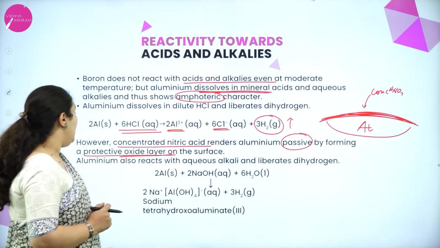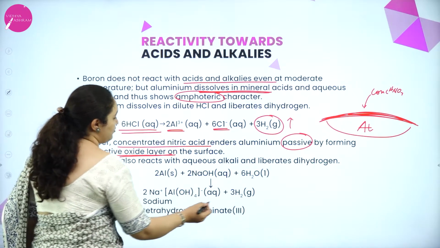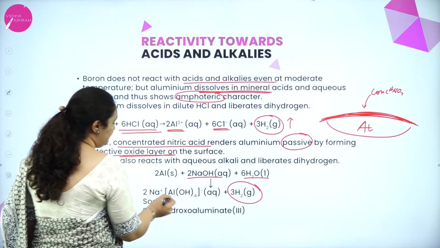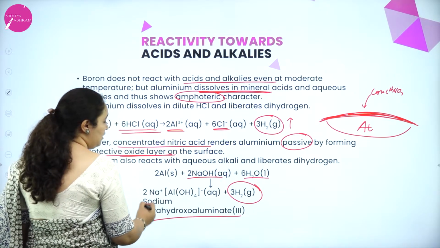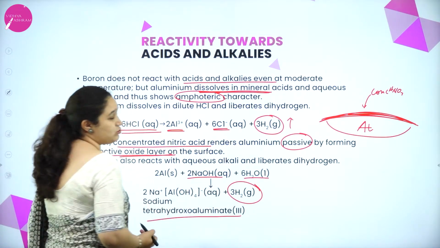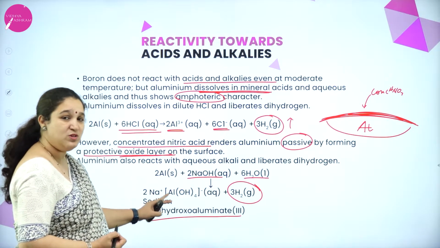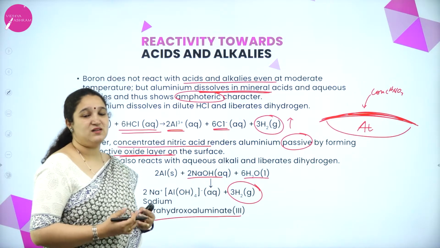Aluminium also reacts with alkali and liberates hydrogen gas. You can see aluminium with NaOH and water will form sodium tetrahydroxidoaluminate, which is a complex compound, and hydrogen gas is liberated. More about such complex compounds you will be learning in your second year. For now, you just learn it as a structure.